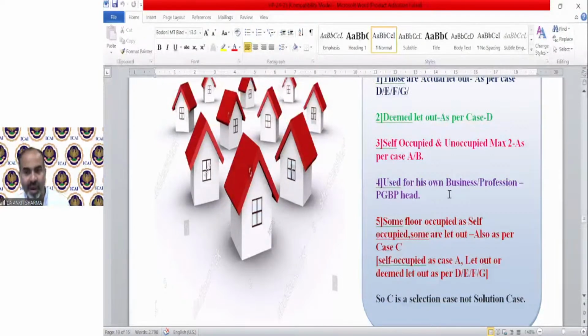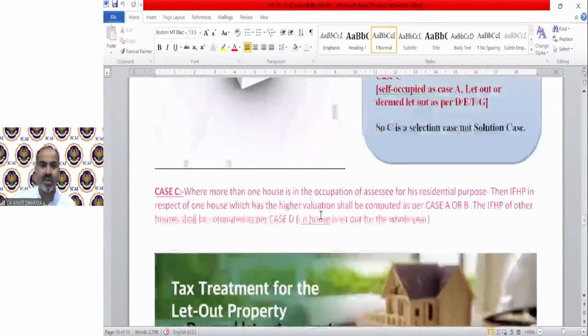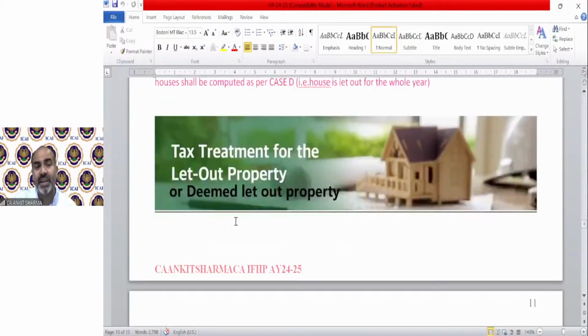Some floors are let out and some are self-occupied. That will be as per case A, B, C, D, E, F, G. So that was not a solution case. That was a selection case. It has been written in case number C. You can read it, of course. Now case number D: that was the tax treatment for the let out property or deemed let out property.